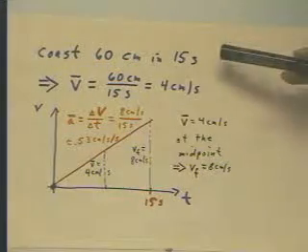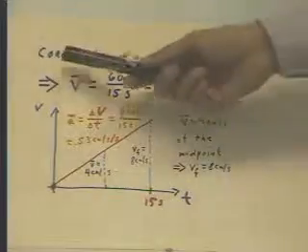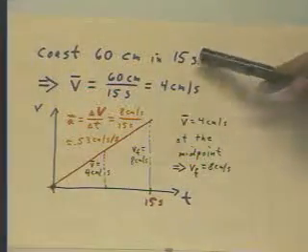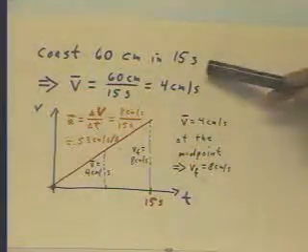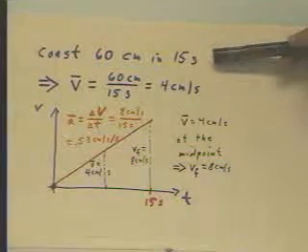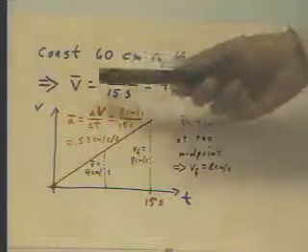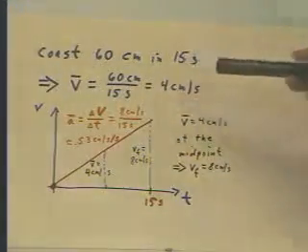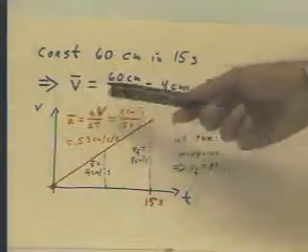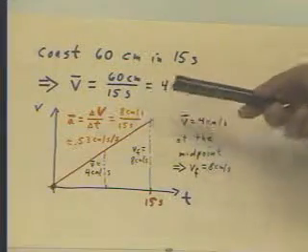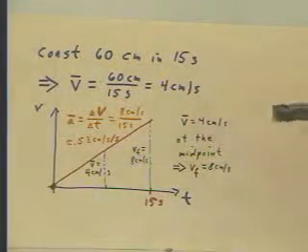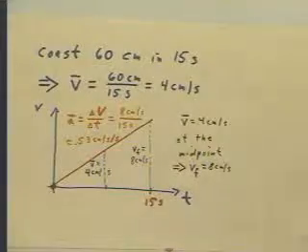What can we conclude from the hypothesis that we coast 60 centimeters in 15 seconds, starting from rest? That's not written down, but it's an assumption here. We're starting from rest. Okay, well, if we coast 60 centimeters in 15 seconds, the average rate at which we're moving is 60 centimeters divided by 15 seconds, or 4 centimeters per second.